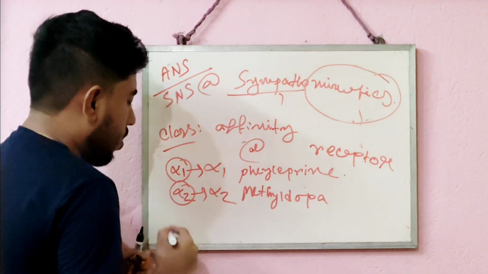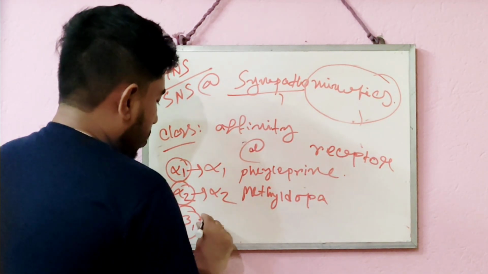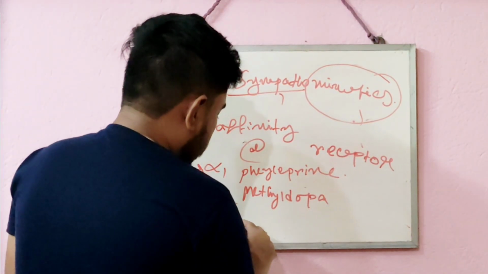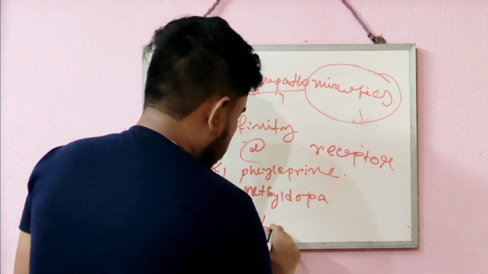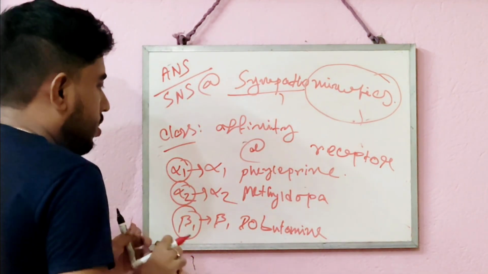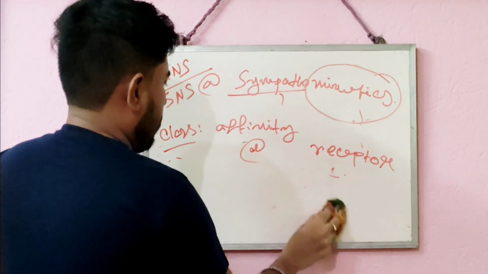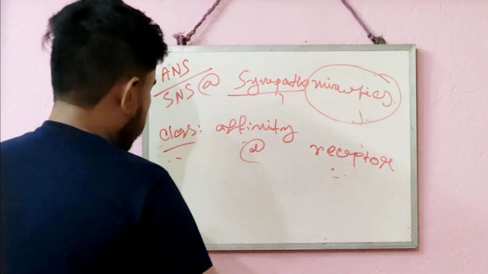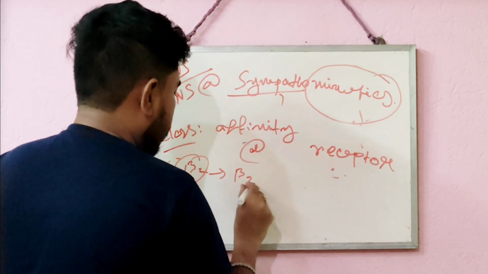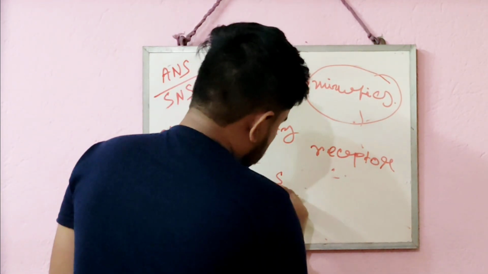The third classification is beta 1 selective. By the name also you can understand that the drugs act directly by binding with the beta 1 receptor, like dobutamine. The next classification is beta 2 specific. By the name also you can understand that the drug shows its action by binding directly with beta 2 adrenergic receptors. An example is salbutamol.